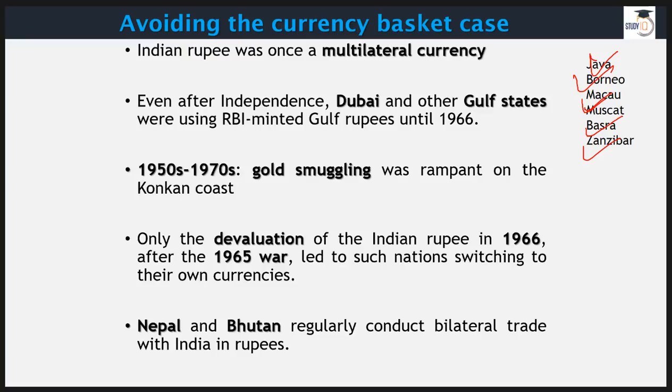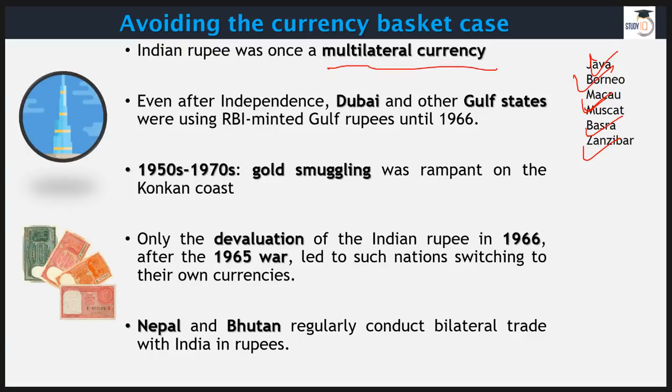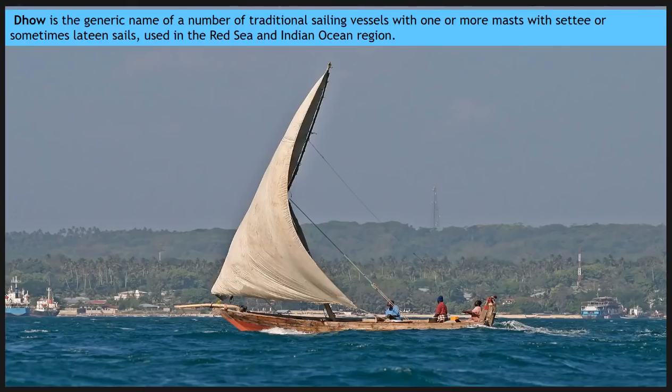So the Indian rupee was once a multilateral currency, and very interesting, even after independence, in places like Dubai you could find RBI-minted Gulf rupees. This went on till 1966, but between the 1950s and 1970s, gold smuggling was rampant, and I'm sure we have seen this in most action movies of Indian cinema, where gangsters used to import gold through smuggling.